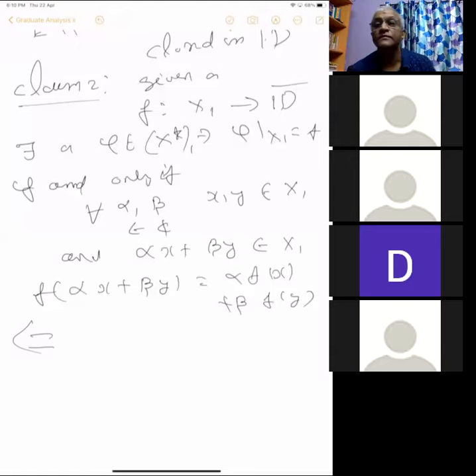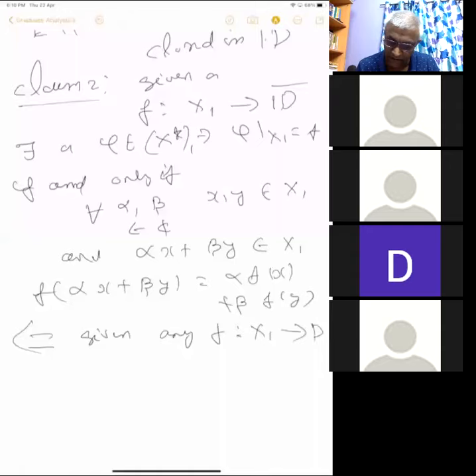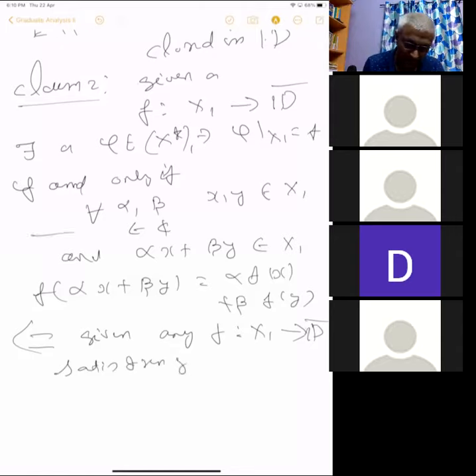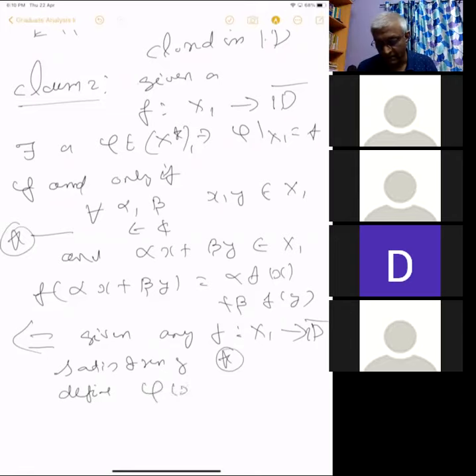So how do you do that? If you have any f, then you have to define phi. So given any f from x1 to d closure satisfying that condition, let us call it star, define phi of x equal to norm x times f of x by norm x, for x not equal to 0.